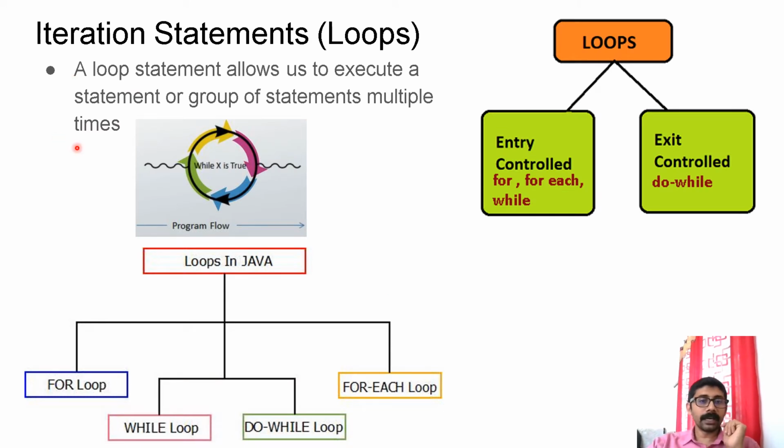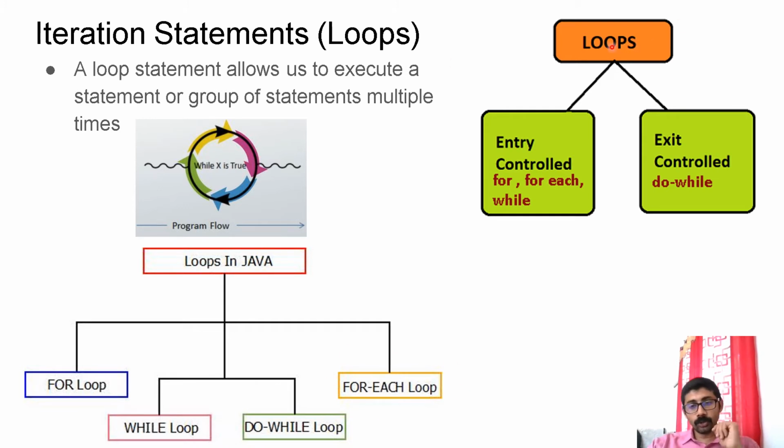Now we will learn the iteration or looping statements. A loop statement allows us to execute a statement or group of statements multiple times. As the diagram indicates, it allows you to execute a portion of code repeatedly. In Java, there are 4 types of loops: for loop, while loop, do while loop, and for each loop. This is the one that is new to you.